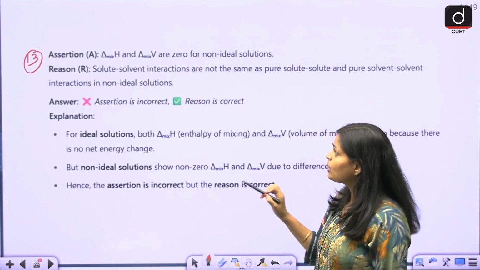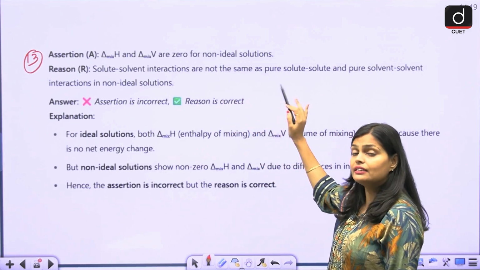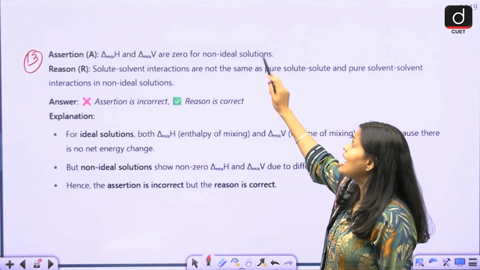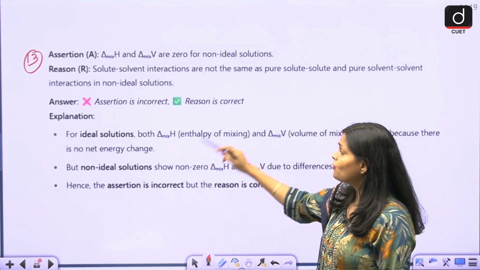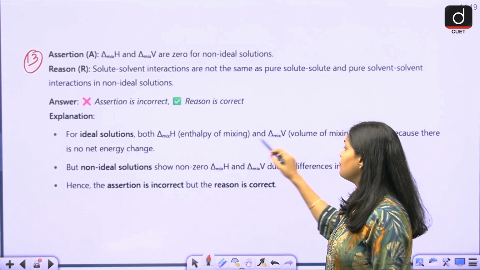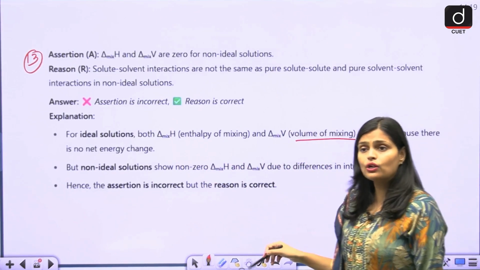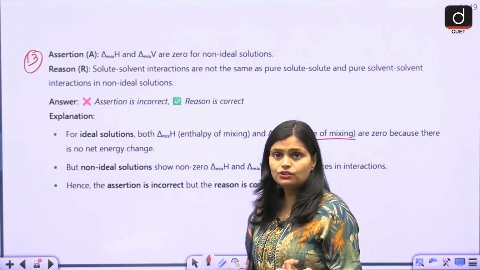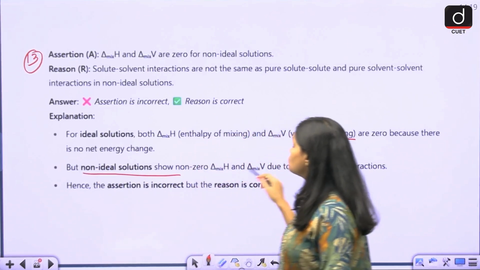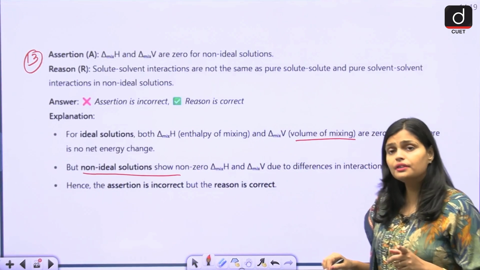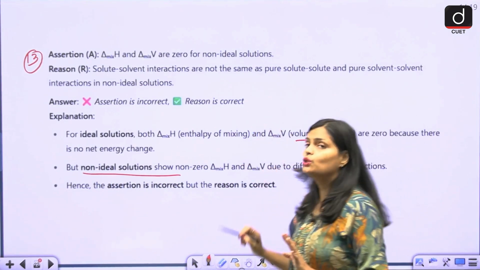Because delta H and delta V of mixing are 0 for ideal solution, not for non-ideal solution, right? For ideal solution, both enthalpy of mixing and volume of mixing are 0 because there are no net energy changes. But non-ideal solution shows non-zero values. So here reason is correct, but assertion is wrong.